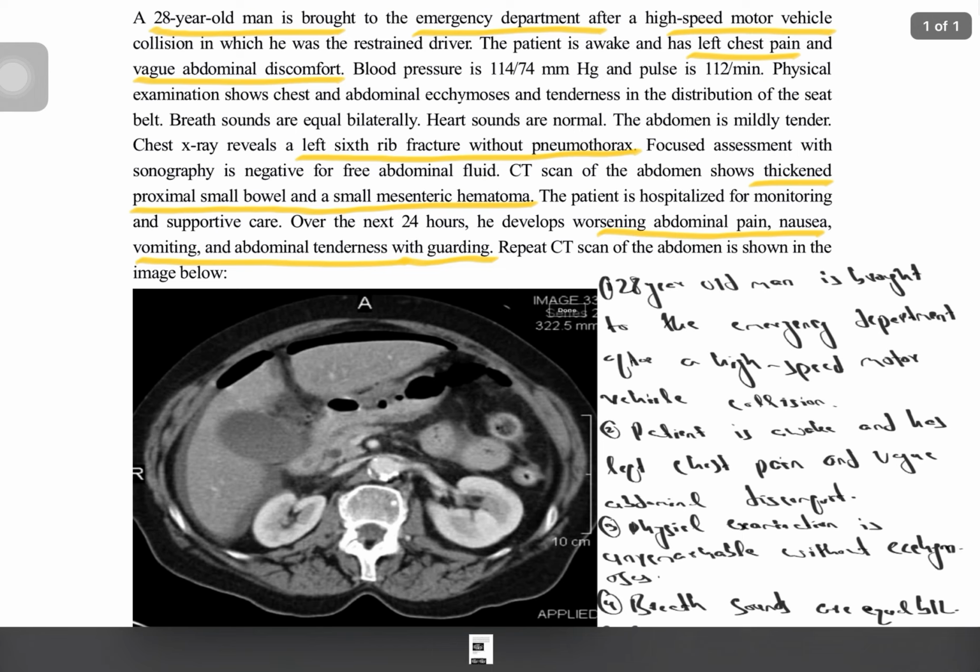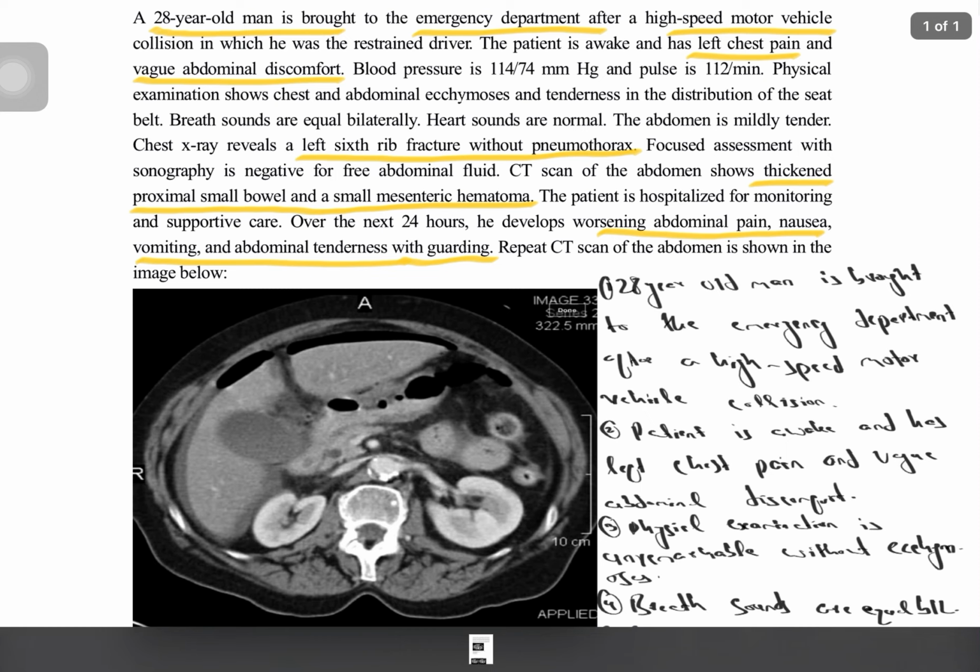A 28-year-old man is brought to the emergency department after a high-speed motor vehicle collision in which he was the restrained driver. The patient is awake and has left chest pain and vague abdominal discomfort. Blood pressure is 114 by 74 and pulse is 112. Physical examination shows chest and abdominal ecchymosis and tenderness in the distribution of the seat belt.